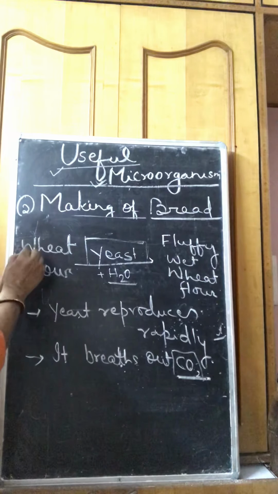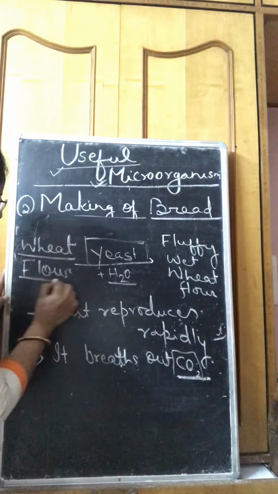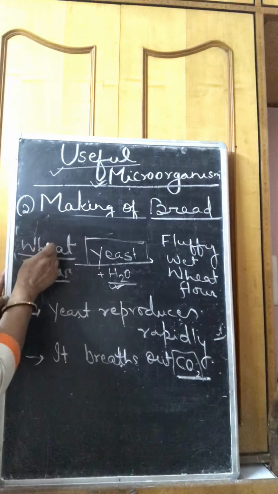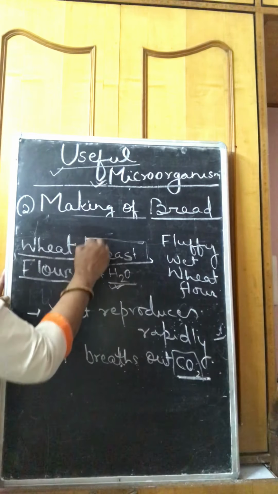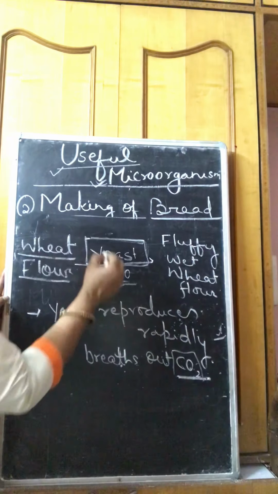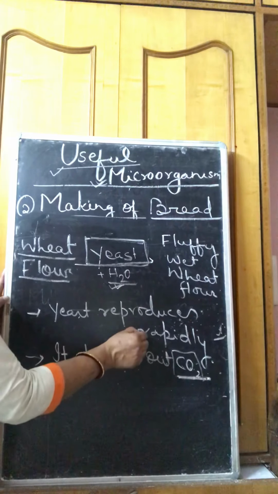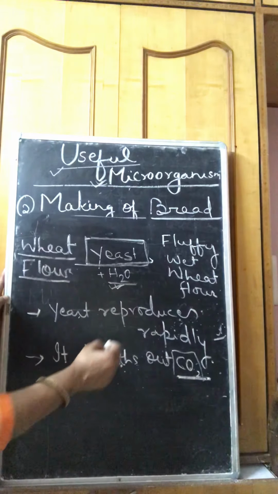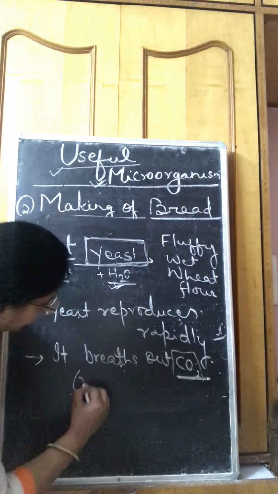Look again. When wheat flour is mixed with water, that means it is kept wet, and yeast is mixed in it, what happens? Yeast reproduces rapidly. Its number is increased there. It respires anaerobically.